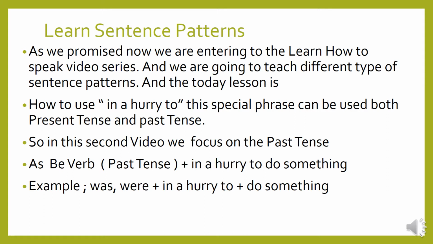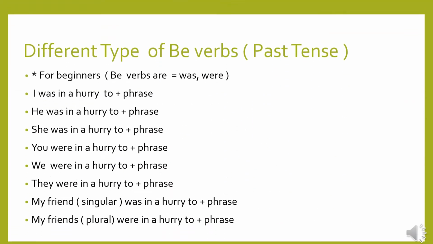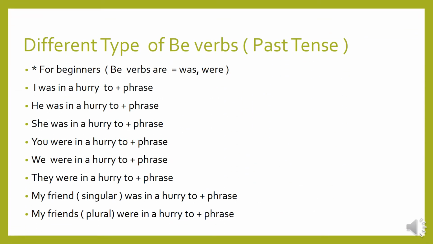Be verb past tense plus in a hurry to do something. Example: was, verb past tense form from the be verb, plus in a hurry to do something. Different types of be verbs in the past tense. For beginners, we are reminding this every day. Be verbs are was, were.